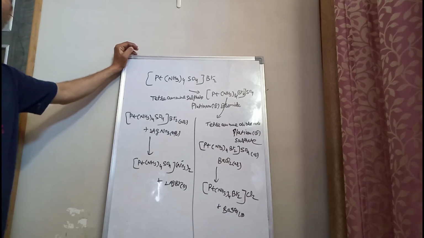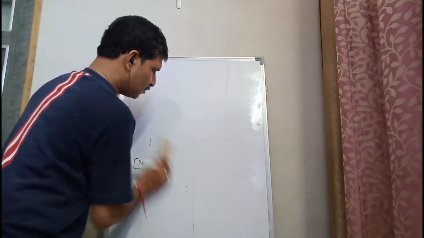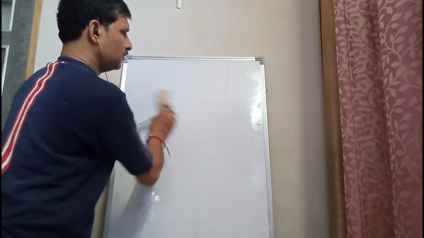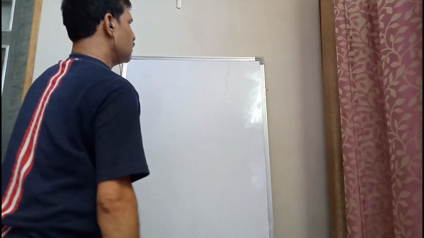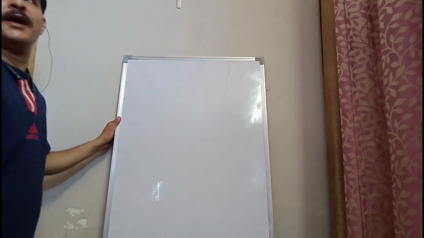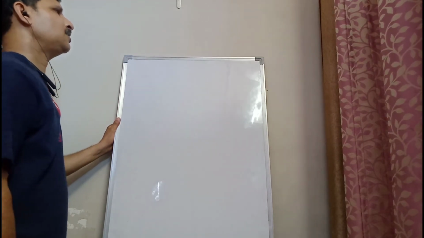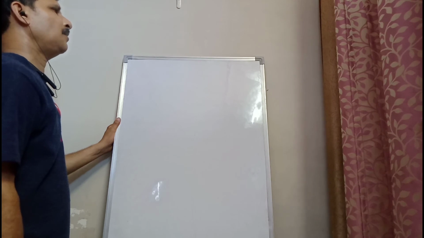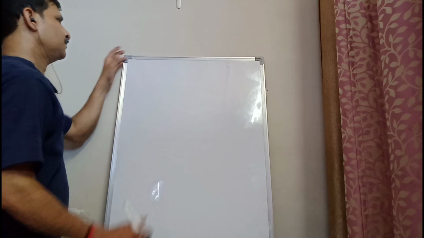Now we move on to the next isomerism, which is known as solvent isomerism. In solvent isomerism, there is an exchange of H2O ligands from the coordination entity to the ionization sphere. The H2O may become part of the ionization sphere.